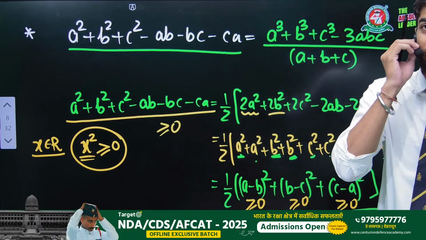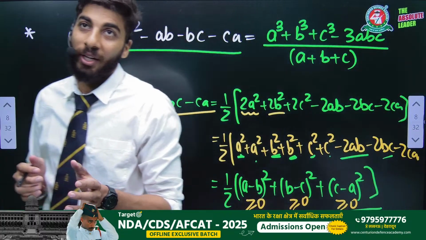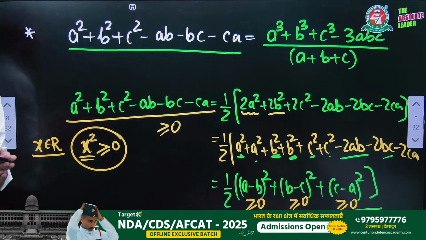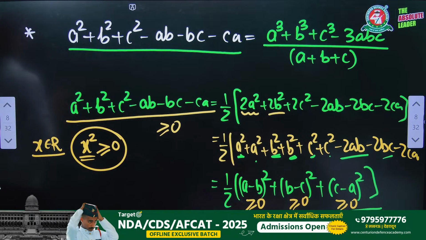Now this is the previous question: will a square plus b square plus c square minus ab minus bc minus ca be positive, negative, or greater than or equal to 0? What will be the answer? Greater than or equal to 0. This is the basic of maths, and NDA is asking many questions from the basics. We will do the basic questions also.